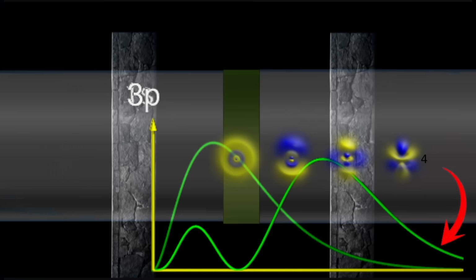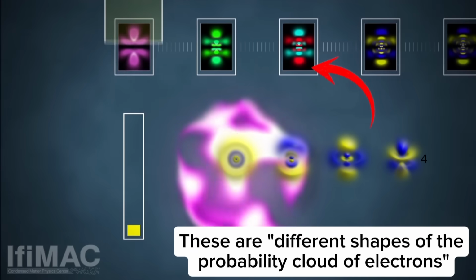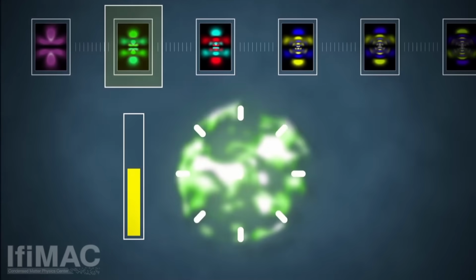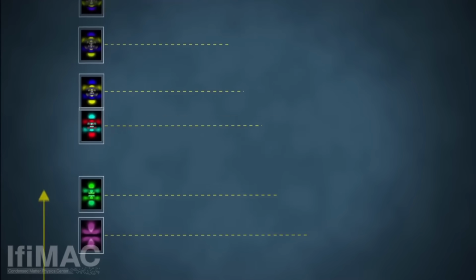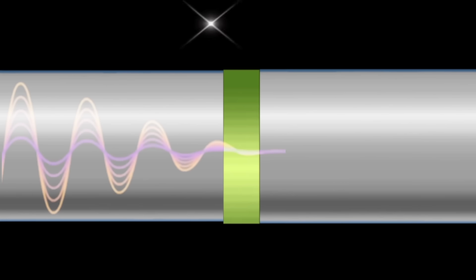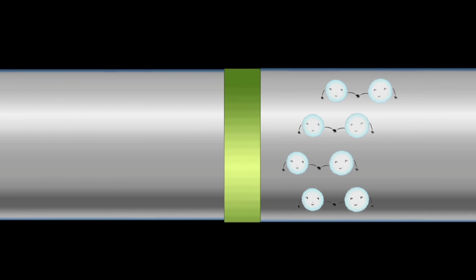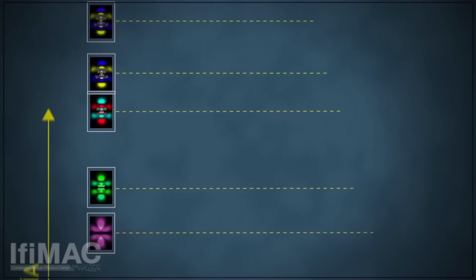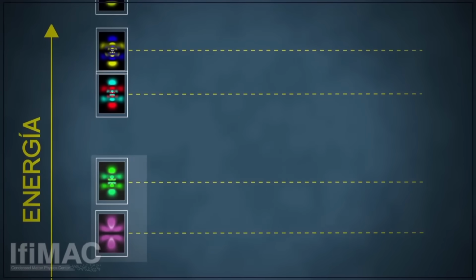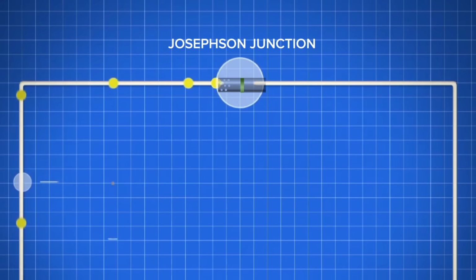Scientists can control which energy state or shape the quantum wave occupies by applying microwave pulses with the exact energy needed to move it from one level to another. When the wave absorbs this energy, its shape changes and it occupies a higher energy level. In this new state, the wave extends further into the barrier, making tunneling more likely. By controlling the energy states and observing the tunneling behavior, scientists can manipulate the quantum state of the superconducting circuit.